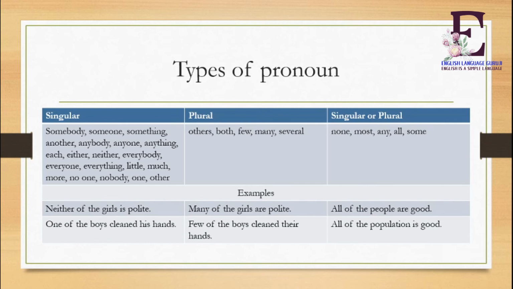So here we can see the differences between these examples. Here we have used neither for a single girl, so therefore we have used it as a singular noun here. Again in the boys we have said one of the boys, so therefore we have used a singular noun here. So again you can see these differences very clearly.